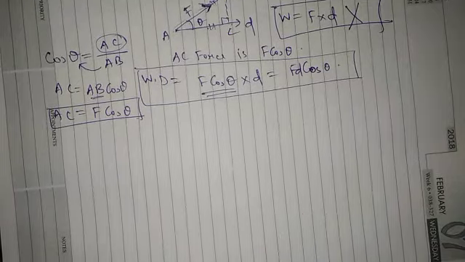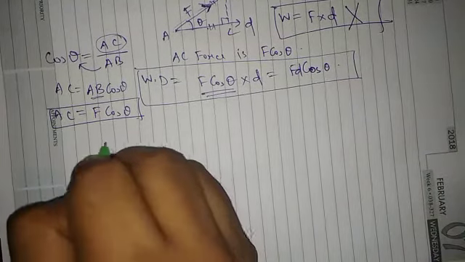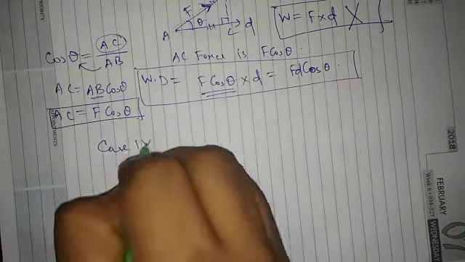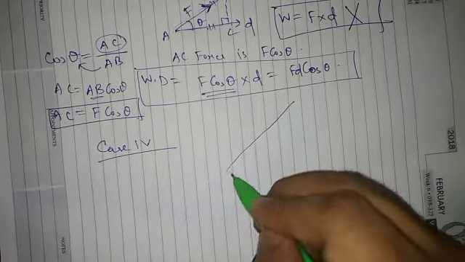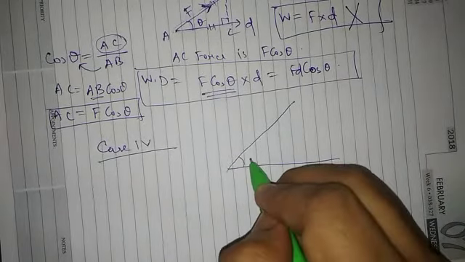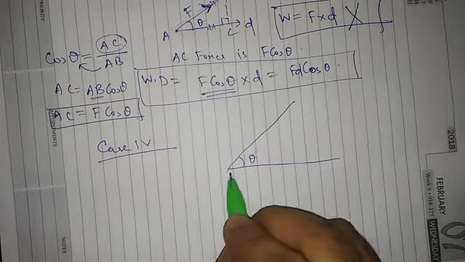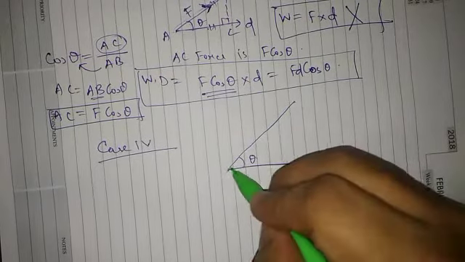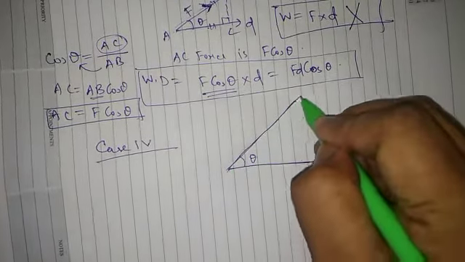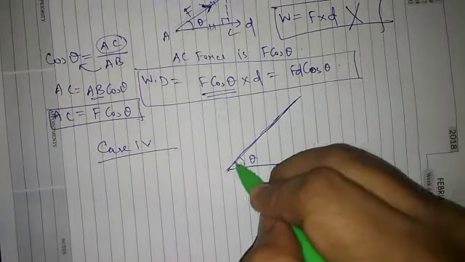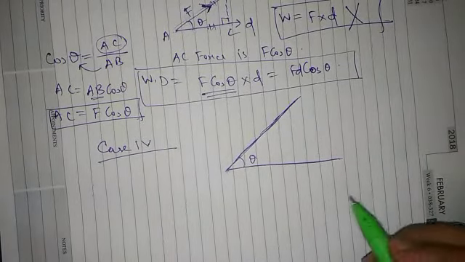Next, another type of work, case 4. Say there is an inclined plane at an angle theta. This is the horizontal plane and there is another plane which is at an angle theta with the horizontal plane.